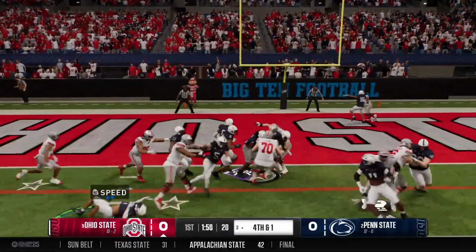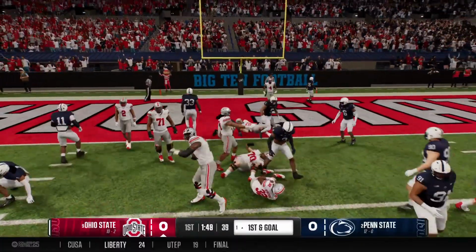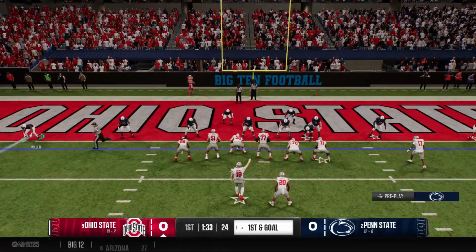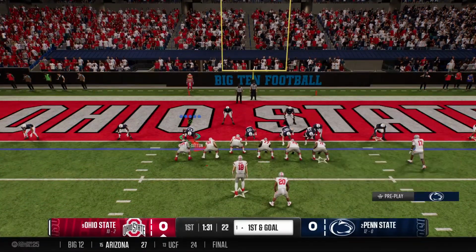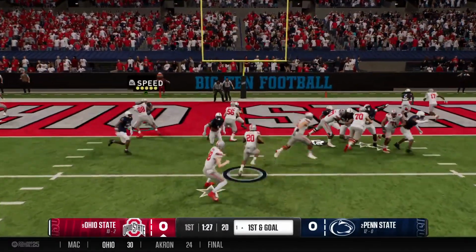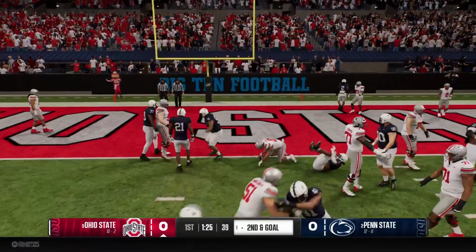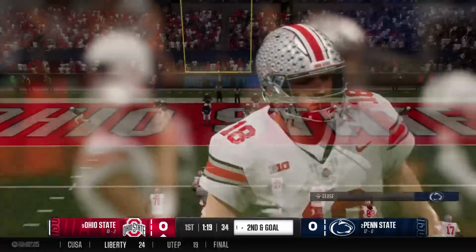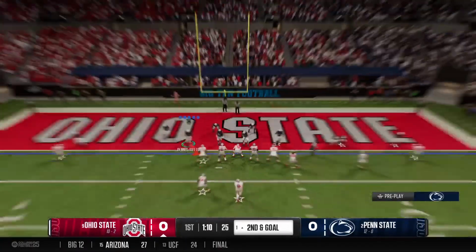On 4th down, they'll try and run for it. Tackle made at the 1-yard line, but it'll be 1st and goal. The Buckeyes come to the line with 1st and goal. On the ground, trying to power toward the goal line. Couldn't quite get in, but they're knocking on the door at the 1. Coming up, 2nd down and goal.